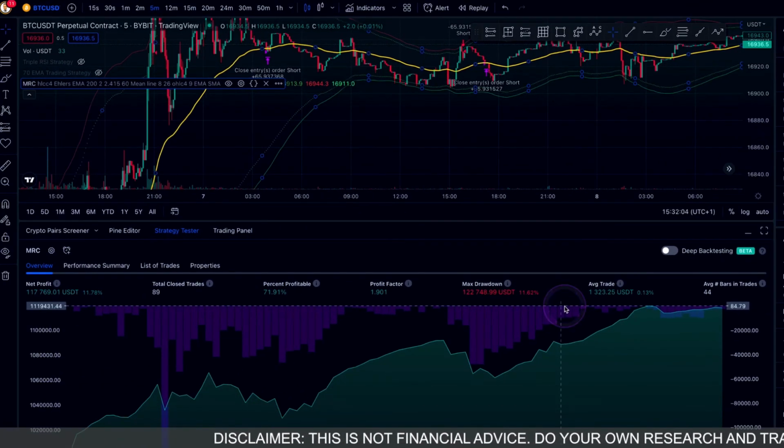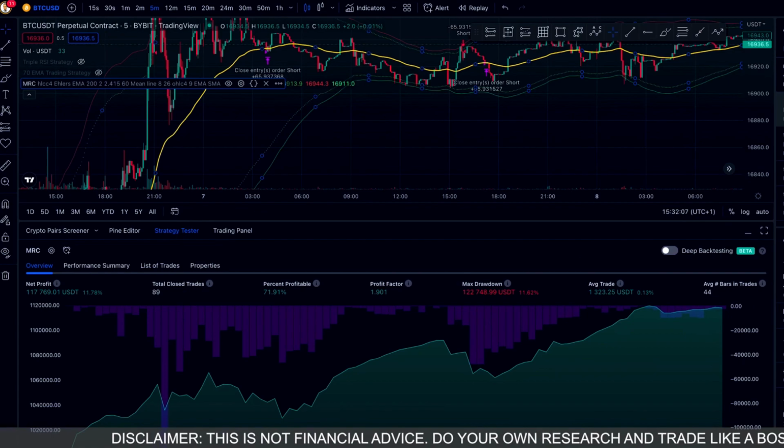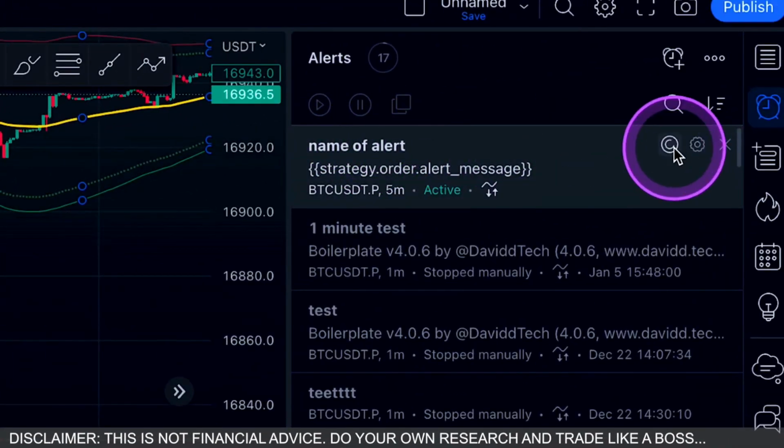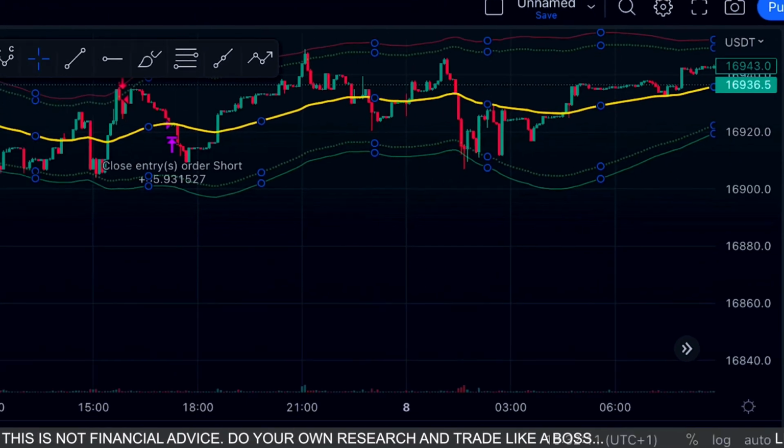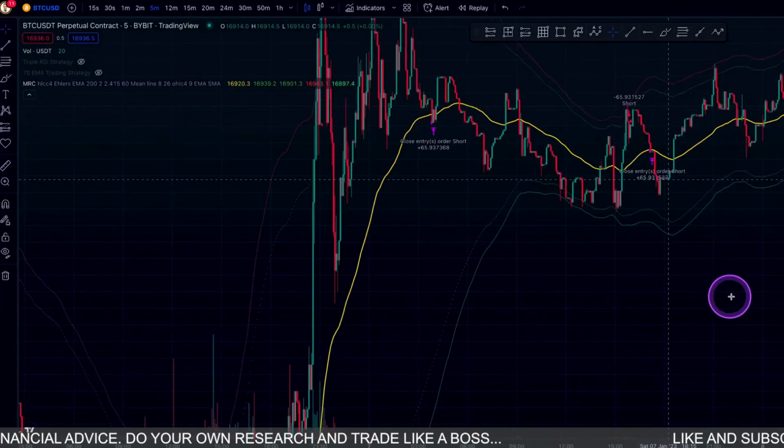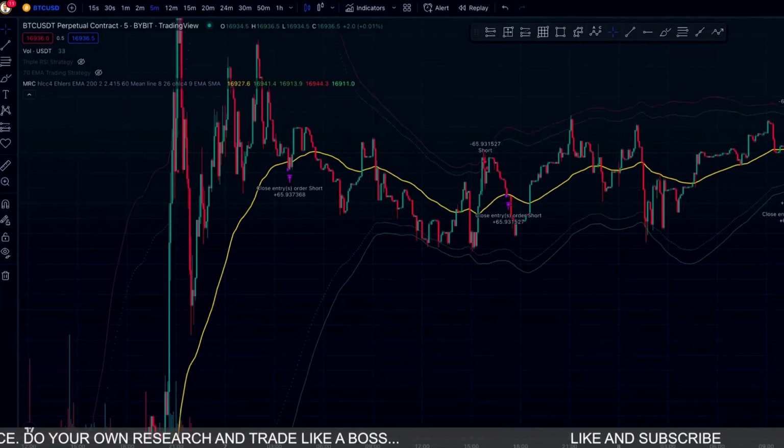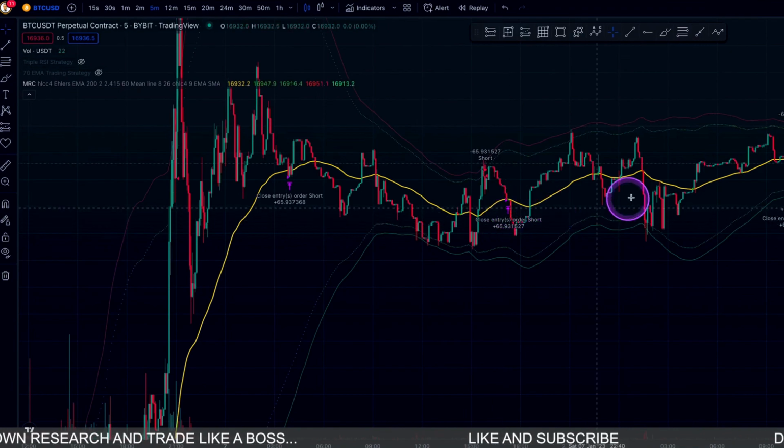That's now connected this trading strategy to my Bybit account. As you can see here, I'm going to pause that one because I don't actually really want that to trade for me. But yes, so that will now connect this directly to my Bybit account, and every time that there's an alert, it will take a new entry or exit.